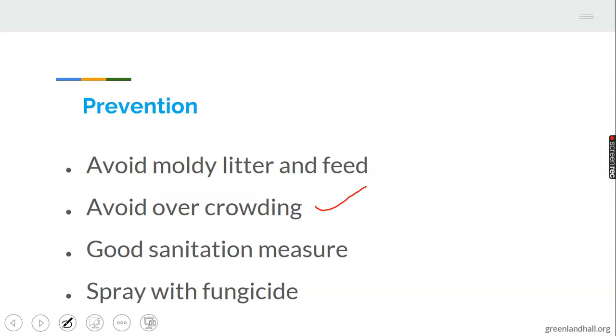Then good sanitation measures. You endeavor to keep your animals in an environment that is clean.